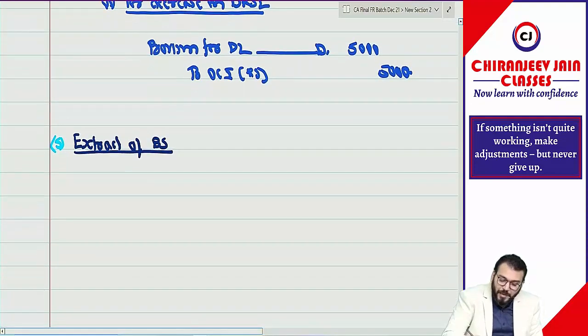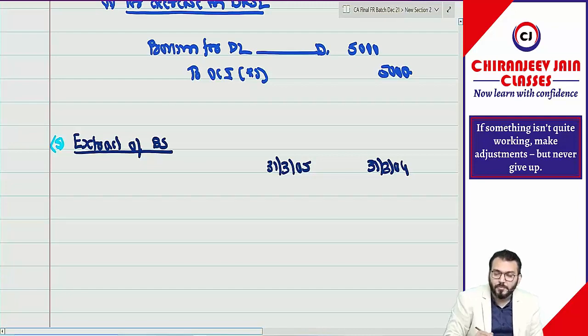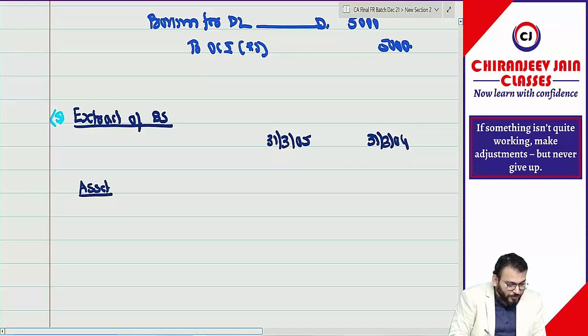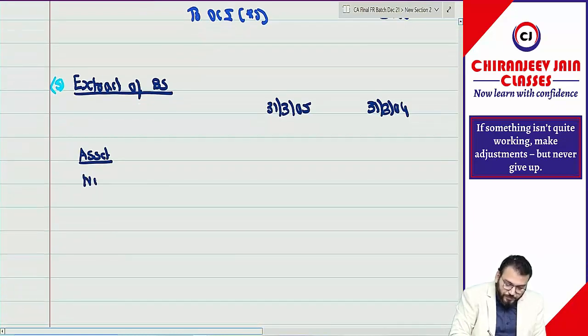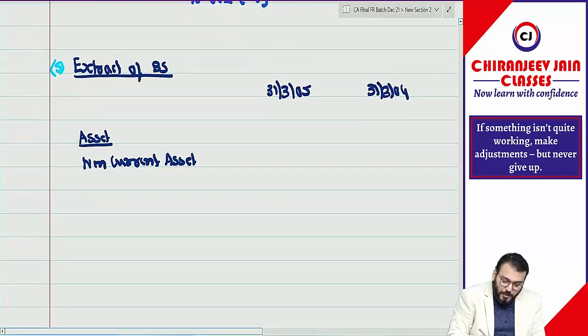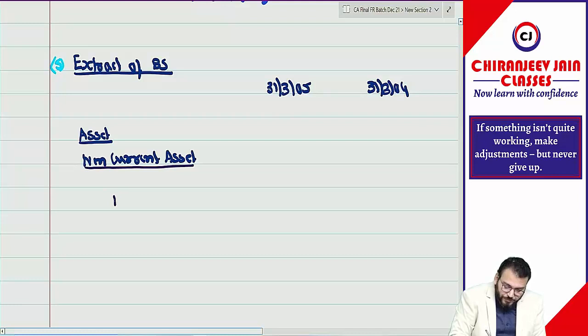So we need to prepare the balance sheet as on two dates: 31st March 2005 and 31st March 2004. First we write down assets. Under assets, non-current assets. Till now we have not done the format, so whatever I am writing, you just need to copy, because you don't know the format right now. Under this we write Property, plant and equipment.